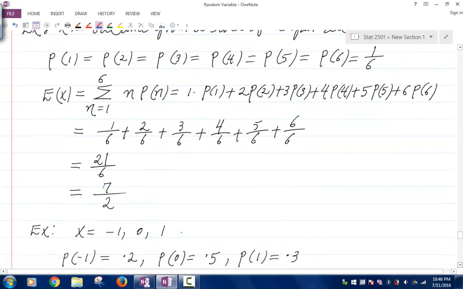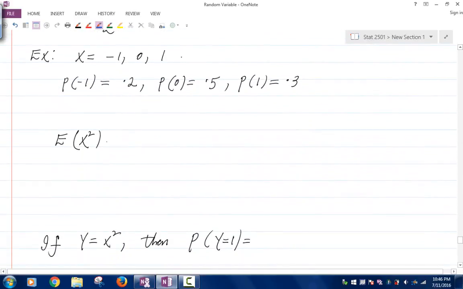Let's look at another example. Let's say I have a random variable x which has only 3 values, -1, 0 and 1. The probability that x is -1 is 0.2, the probability that x is 0 is 0.5, and the probability that x is 1 is 0.3. Okay, so what's the expectation of x squared then?